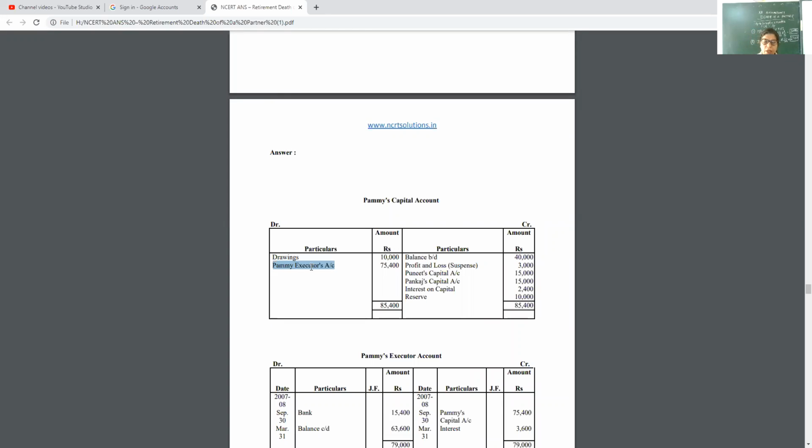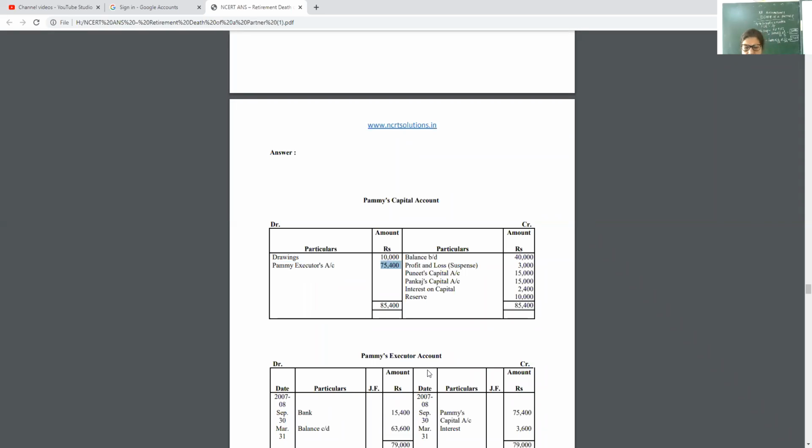But here, the partner is not going to retire. He is a deceased partner. So the firm will pay this amount to his executor account. The executor's amount will be calculated as the balancing figure.